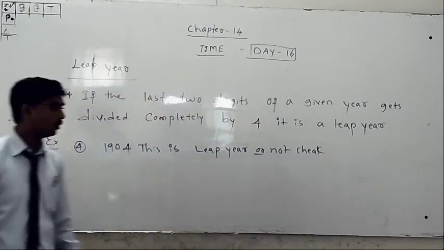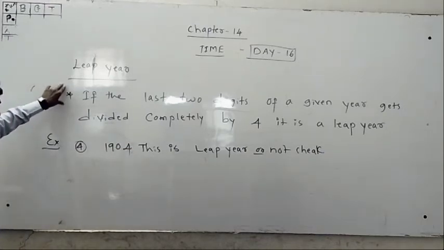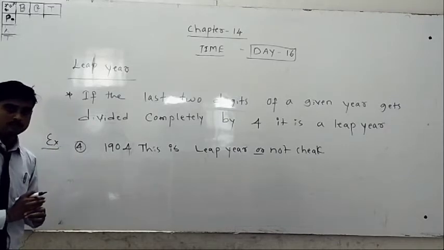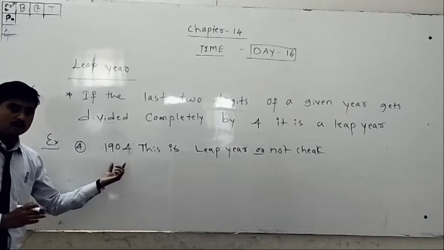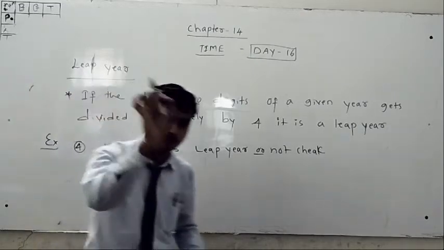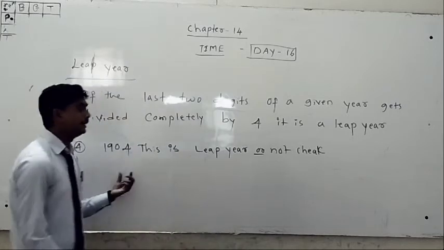Is this a leap year or not? You have to check it. But already we discussed, in the given year, the last 2 digits should be completely divisible by 4. That year we call a leap year.